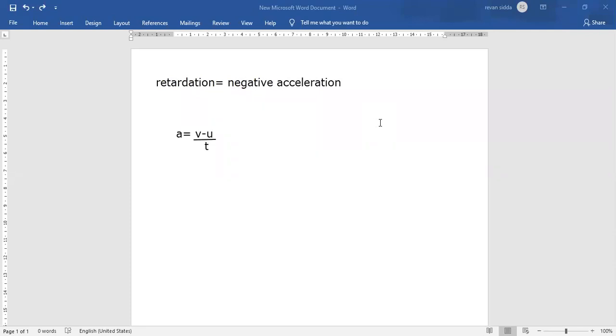The same formula will be there, but only a negative sign will be there.